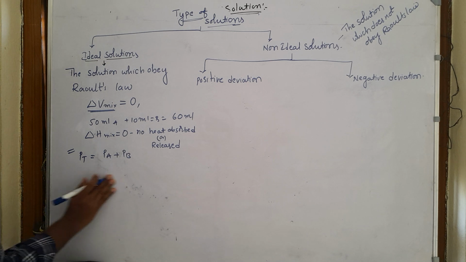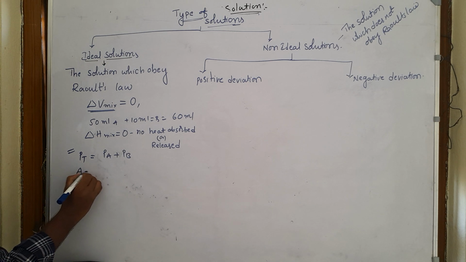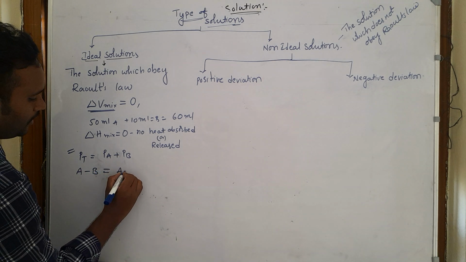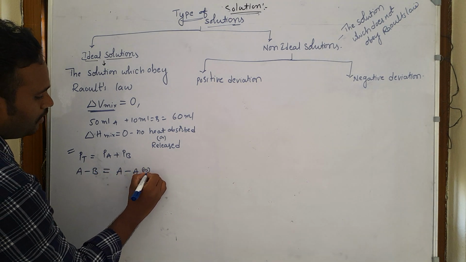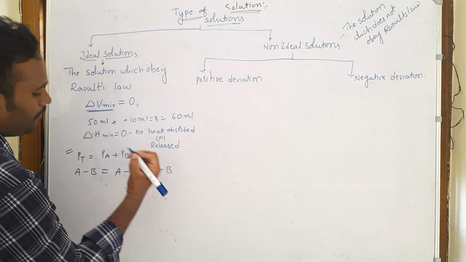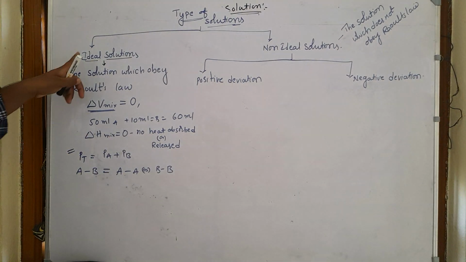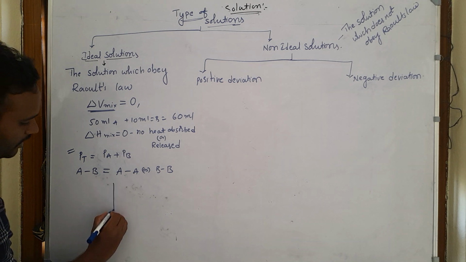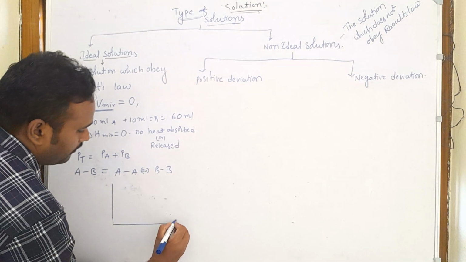And here the interaction between AB type of molecules is almost equal to the interactions between AA or the interactions between BB. So such types of solutions are called what? Ideal solutions. In ideal solutions, we already know we get a graph like this.